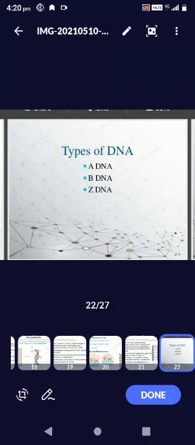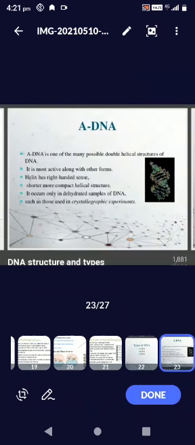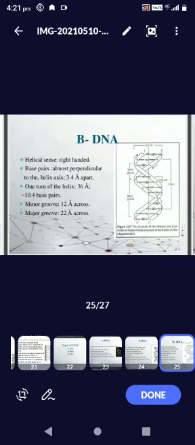Next, types of DNA. We have three types: A DNA, B DNA, Z DNA. First one, A DNA. A DNA is one of many possible double helix structures of DNA. It is most active along with other forms. And next one, Z DNA. Z DNA is one of many possible double helix structures of DNA. Its helix has a left-handed sense, and B DNA is right-handed. Base pairs are almost perpendicular to the axis, 3.4 angstroms.